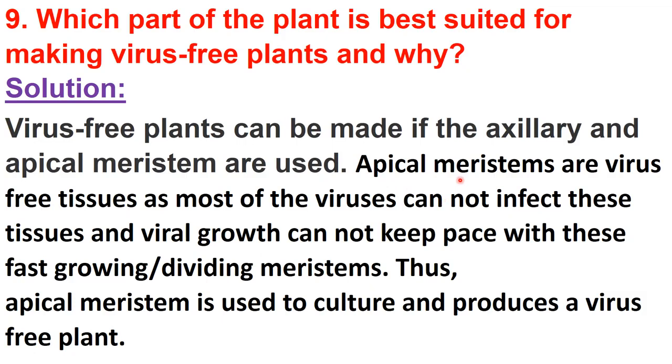Okay, the cells present in the apical meristem region divide faster than the viral growth. So viral growth cannot keep pace with these dividing meristems. Thus, apical meristem is used to culture and produce a virus-free plant.